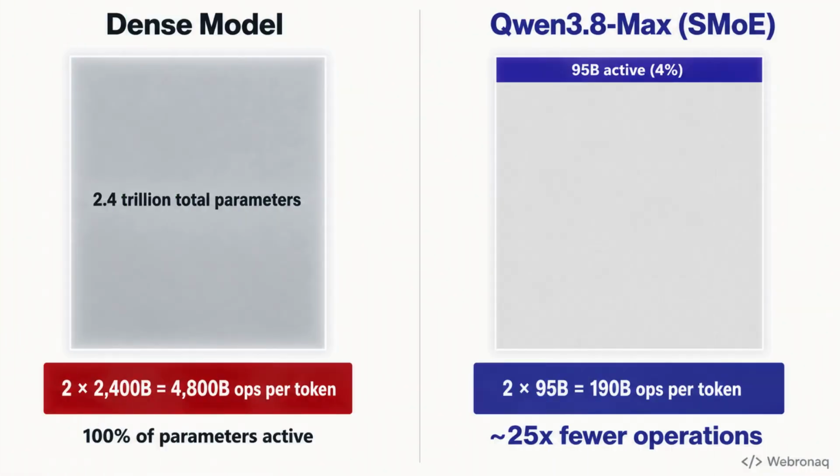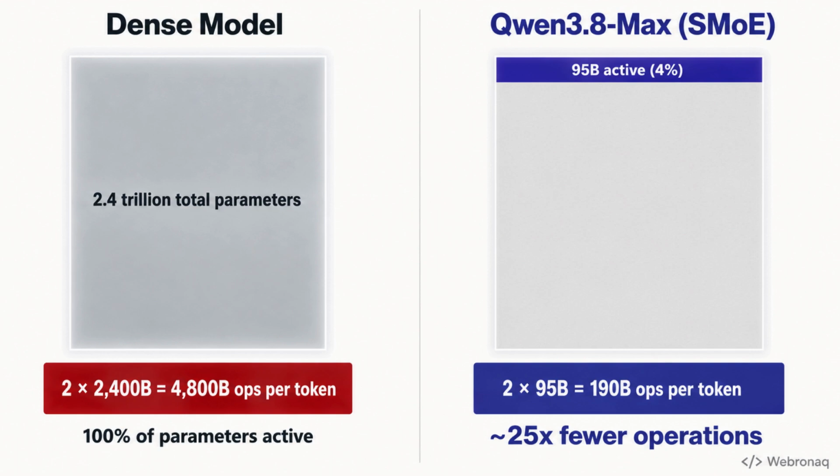Alright, let us put real numbers on this. Qwen 3.8 Max has 2.4 trillion total parameters, but its router activates only 95 billion of them per token. That is roughly 4% of the total. Now remember, a dense model costs about 2 times its full parameter count in floating point operations per token. A dense 2.4 trillion parameter model would need around 4,800 billion operations per token.